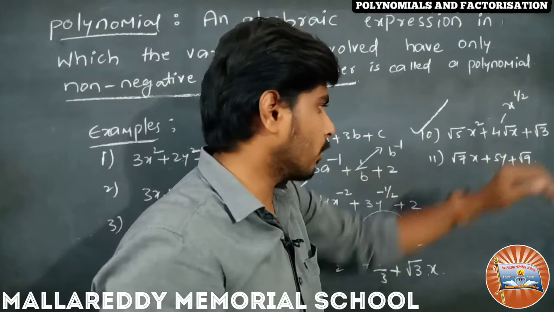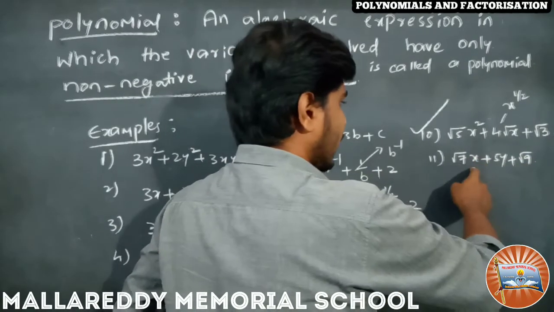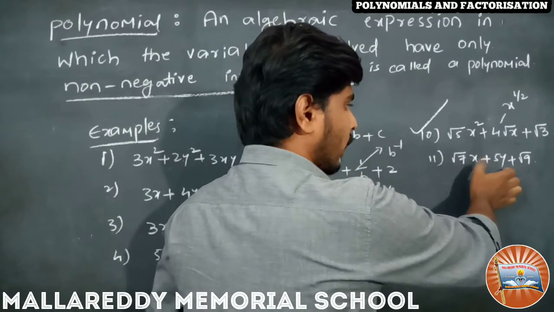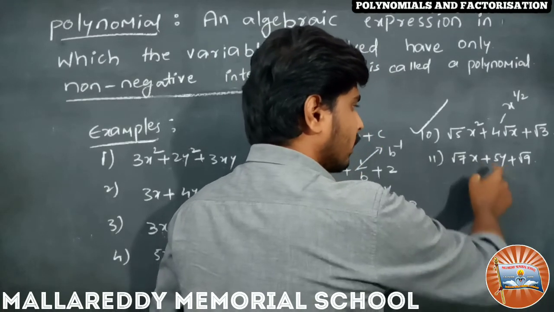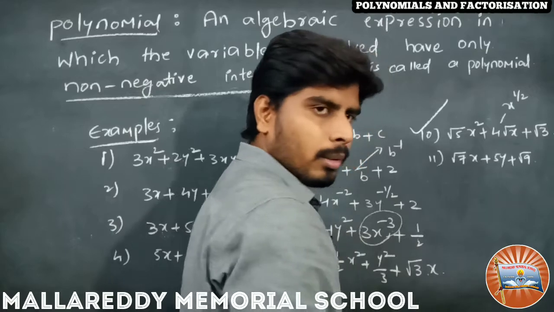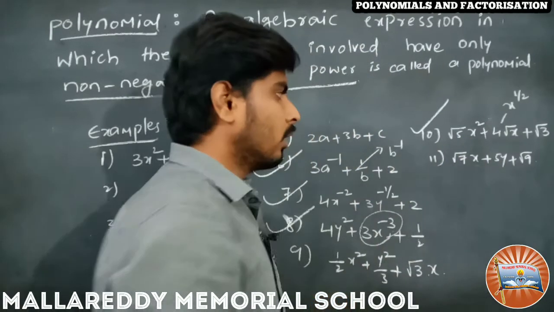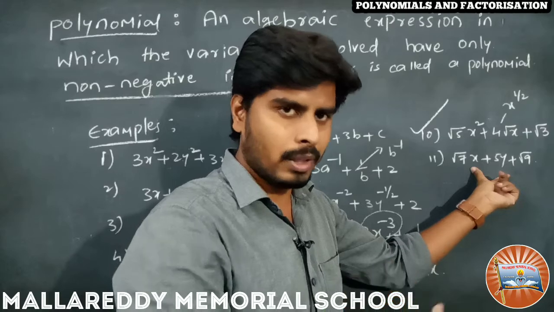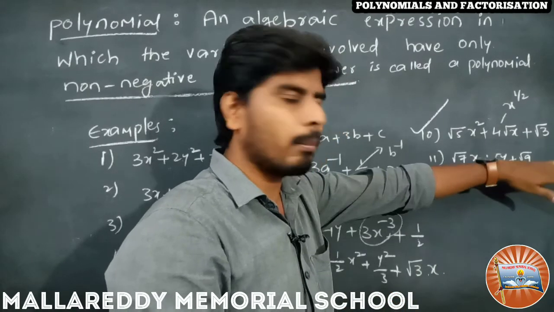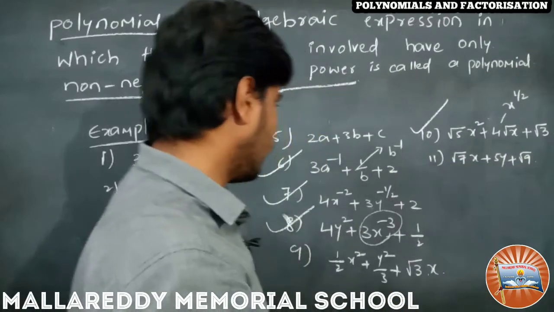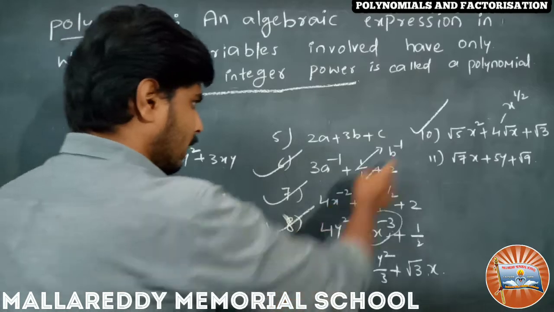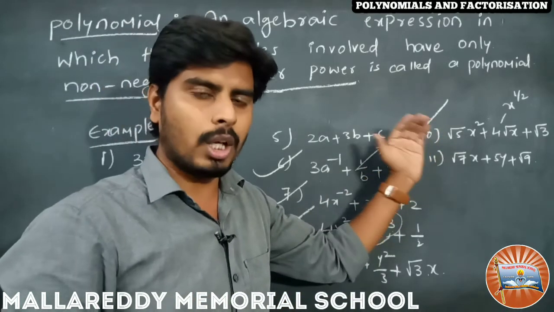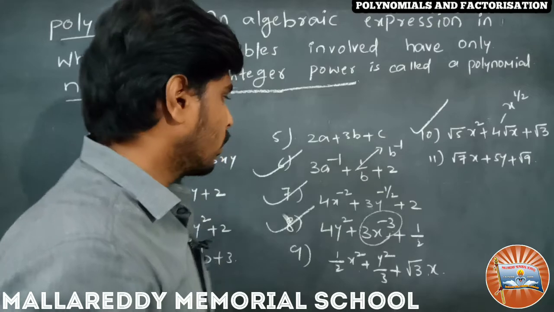Yes, it is a polynomial, because the involved variables x and y have positive integers as the power. So that is why it is also a polynomial. So how many failed here? 6, 7, 8, 10 are algebraic expressions but not polynomials.